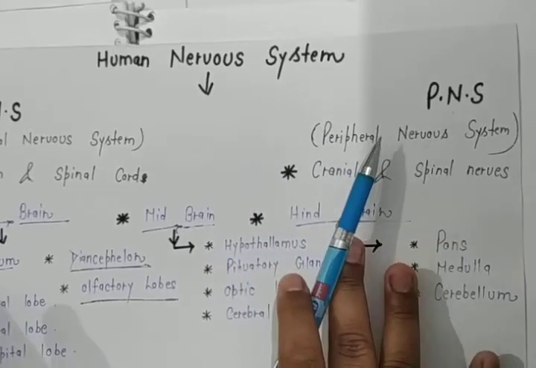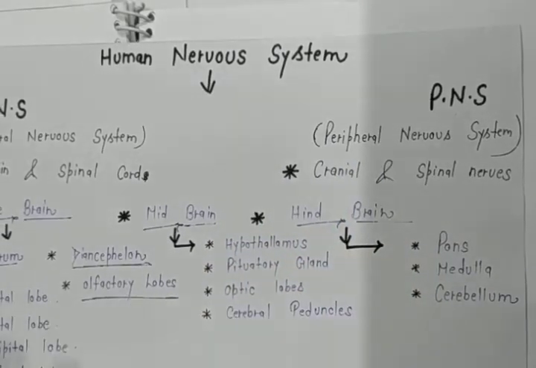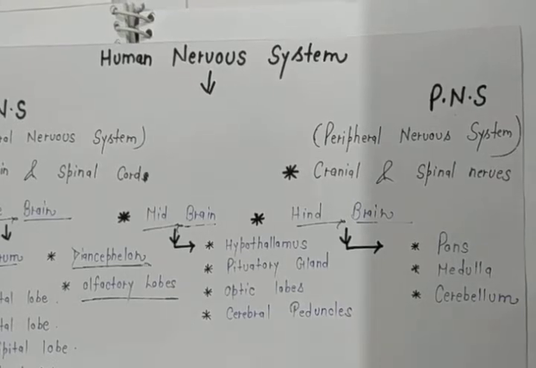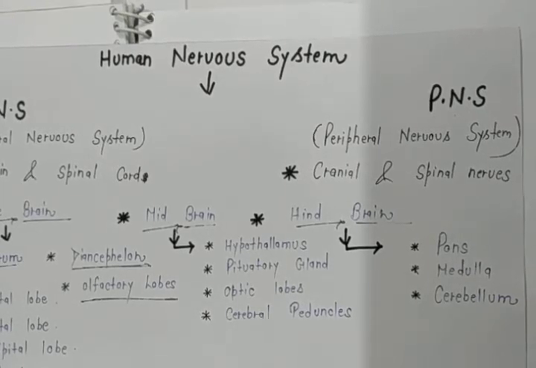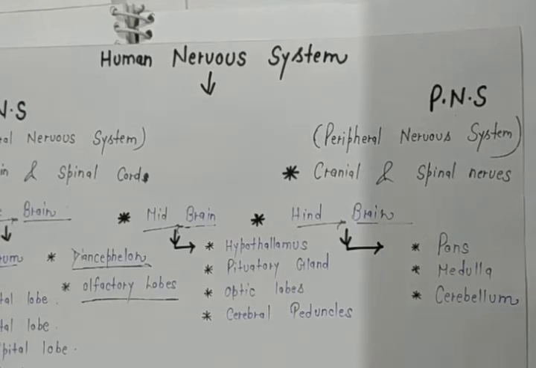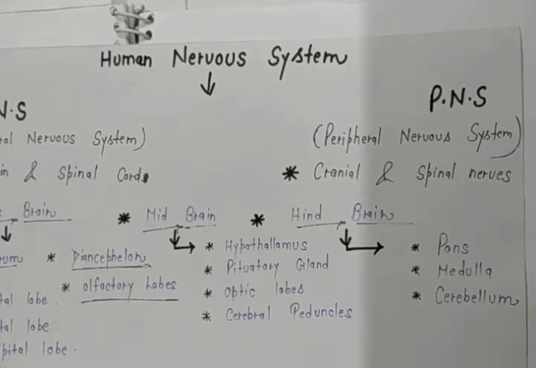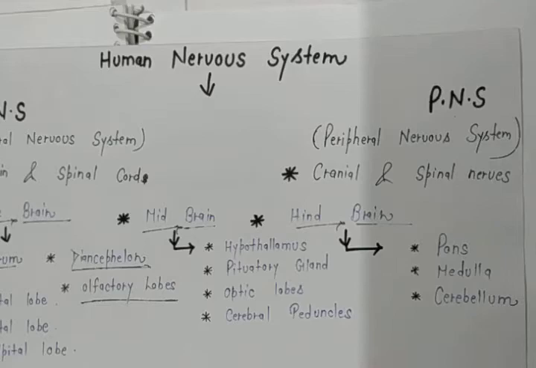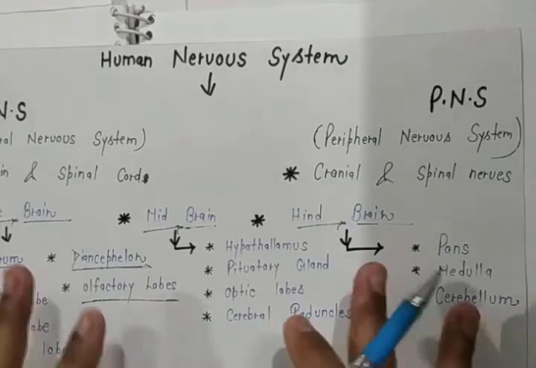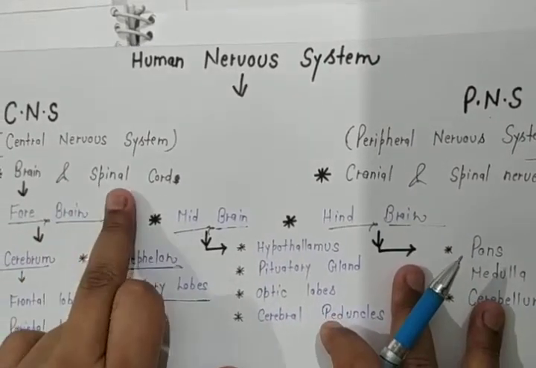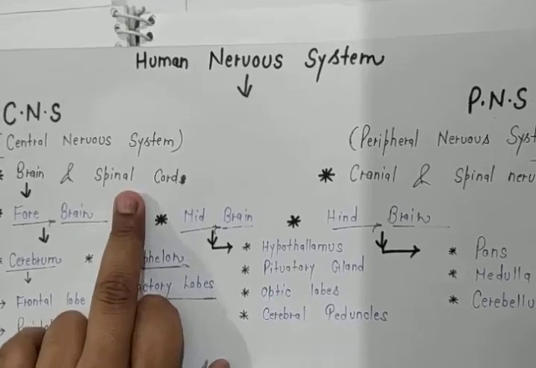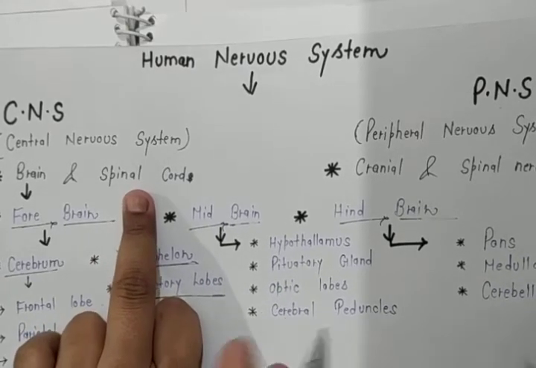And what about the peripheral nervous system? It means that type of neurons, or that group of nerves, that is present in our complete body except in the central place. The nerves that come under the category of the peripheral nervous system collect messages from the complete body and then send the message to the CNS. Firstly, they send the message to the spinal cord.